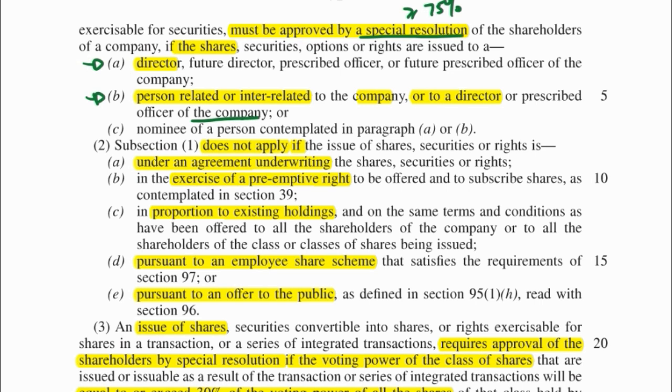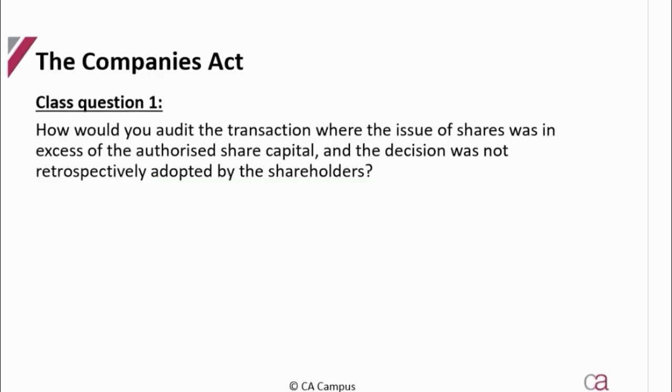In addition to that, if the shares that are being issued exceed or equal 30% of the voting power of those shares, okay, then a special resolution is required. So two criteria. One, if the shares are going to directors or anyone related to a director or anybody related to the company. Or two, if the shares are going to anybody whatsoever, but the amount that is being authorized is in excess of or equal to 30% of the voting power for those shares. Okay.